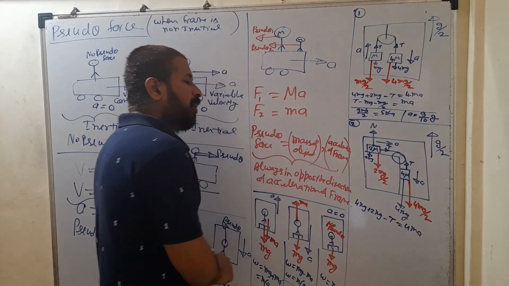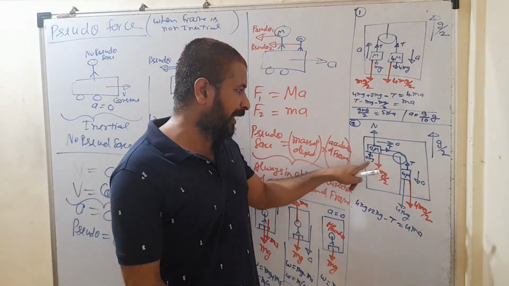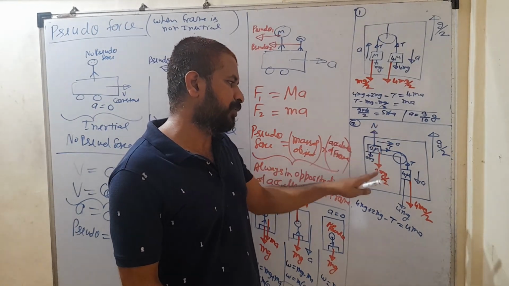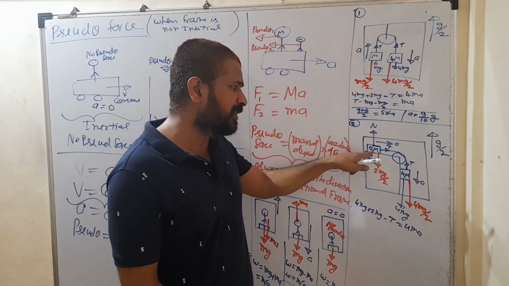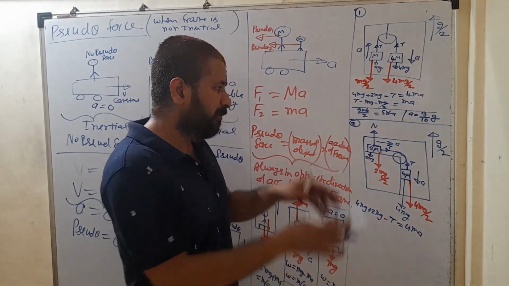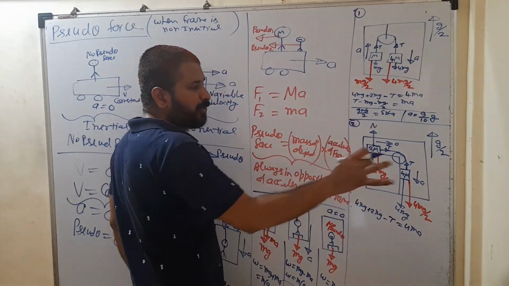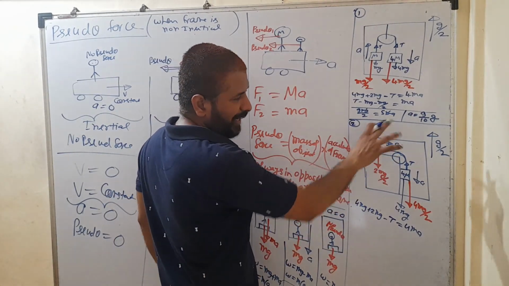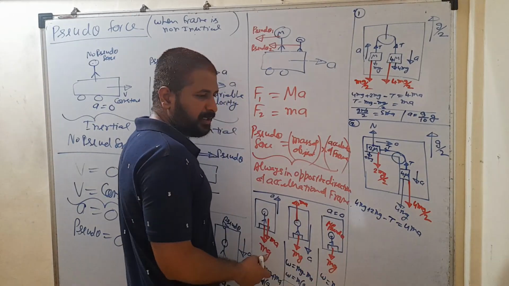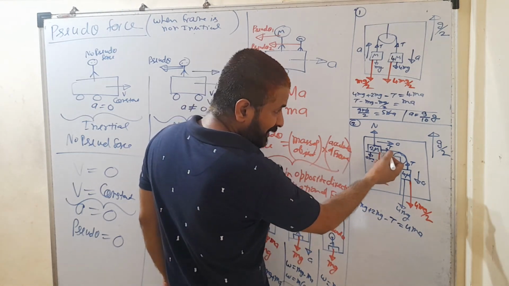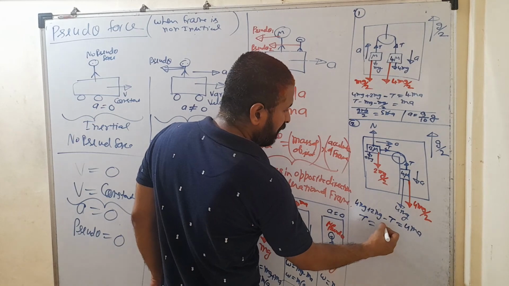For this block, the block which is over a horizontal surface, its weight and pseudo both are cancelled by the normal reaction force. So pseudo will have no effect on the tension or on the acceleration. This block is accelerated because of the tension acting on that block. Because T is acting in the forward direction, the block is also accelerated in the forward direction. So T is the only force which is responsible for its acceleration. Pseudo is cancelled by the normal reaction offered by that horizontal surface. So what can you write? Only T is the force which is acting in the forward direction and it is accelerated because of T only. So T is equal to 2 ma.